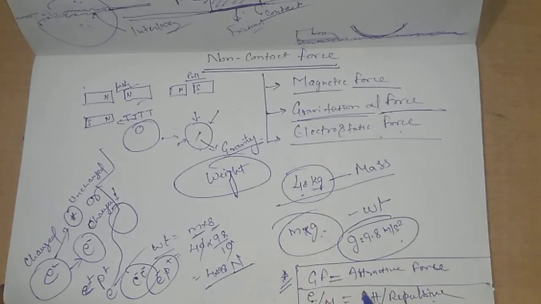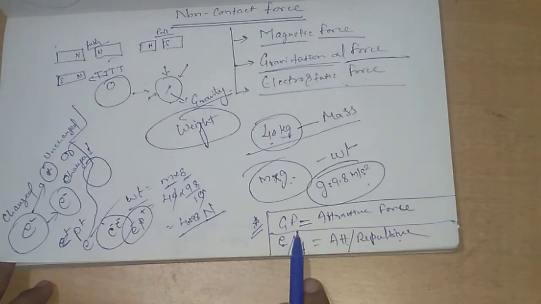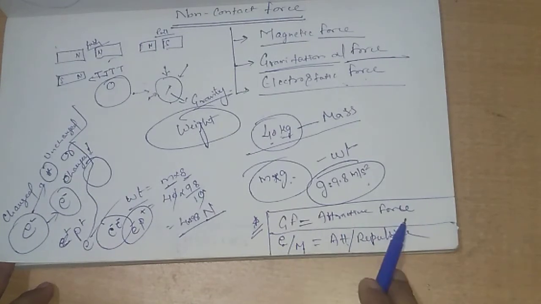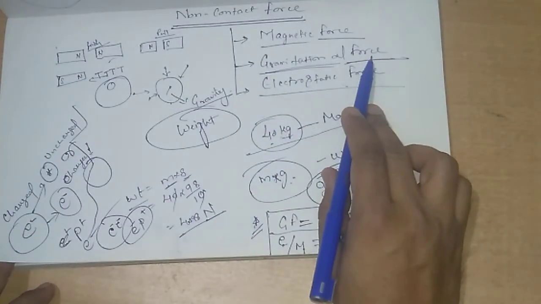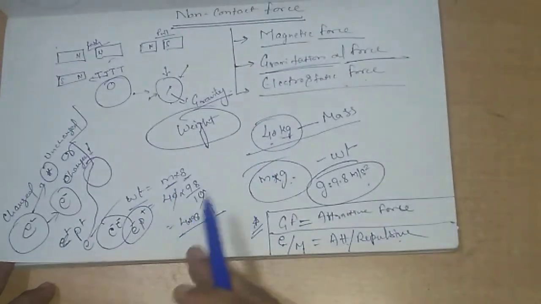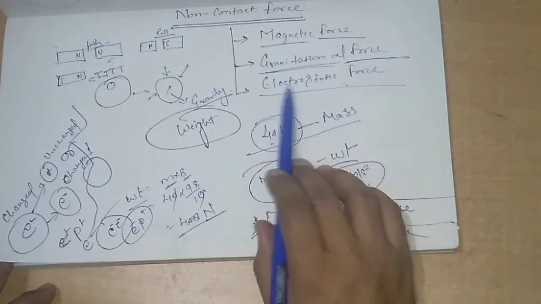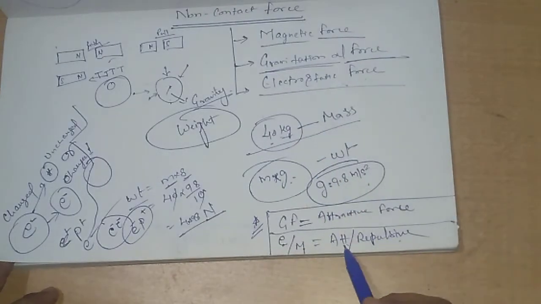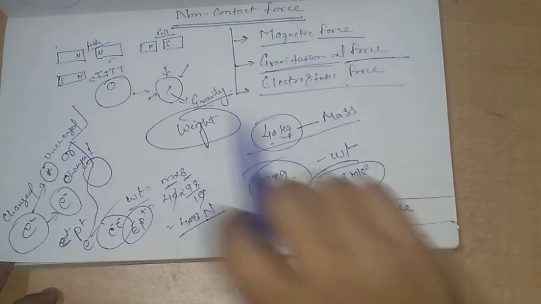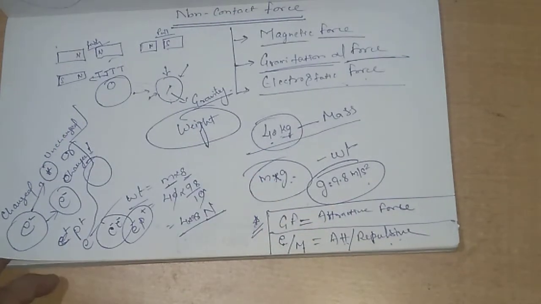And we have discussed a very important note yesterday, that the gravitational force is always an attractive force. Out of all three, gravitational force is always an attractive force. Whenever gravitational force is working between two objects, they always attract each other. Whereas magnetic force as well as electrostatic force could be attractive or repulsive, depending upon the nature or polarity of their poles. Clear? That means it depends upon their poles.